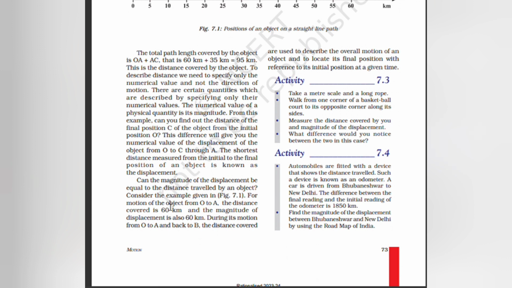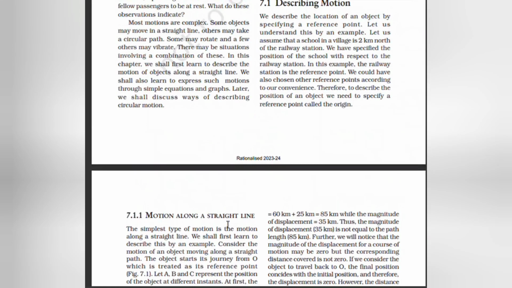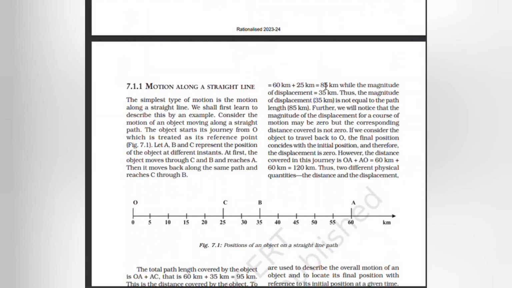Consider the example given. For motion of an object from O to A, the distance covered is 60 km and the magnitude of displacement is 60 km. During its motion from O to A and back to B, the distance covered is 60 plus 25, that is 85 km, while the magnitude of displacement is 35 km. Thus, the magnitude of displacement is not equal to the path length 85 km.